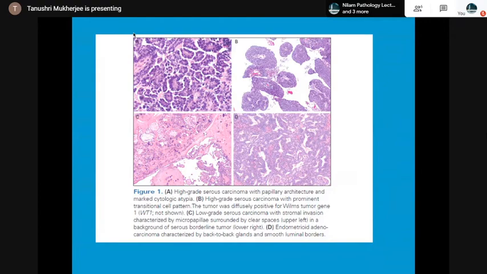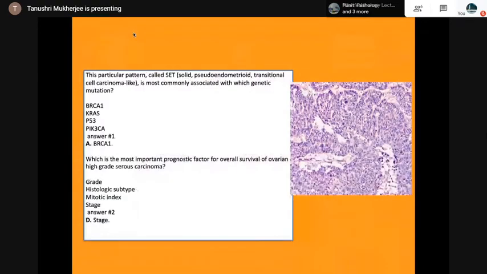So this is a SET, solid pseudoendometrioid transitional cell carcinoma, associated with which genetic mutation? BRCA1. And the most important prognostic factor for overall survival of ovarian high-grade serous carcinoma is stage.